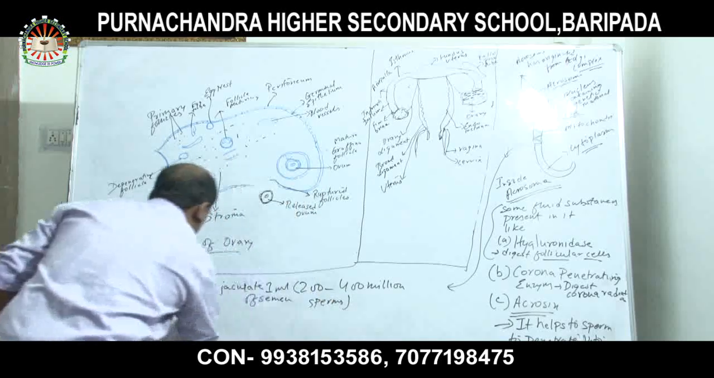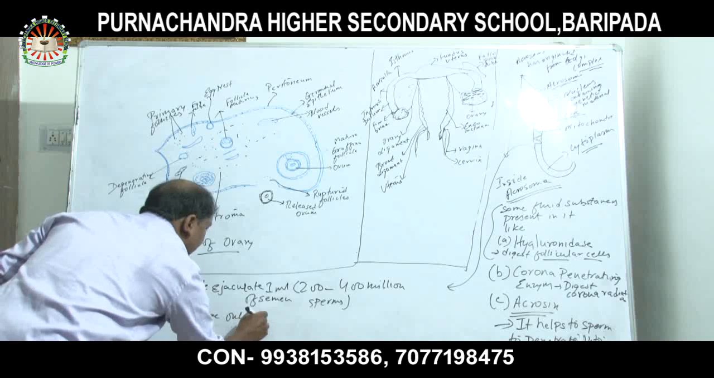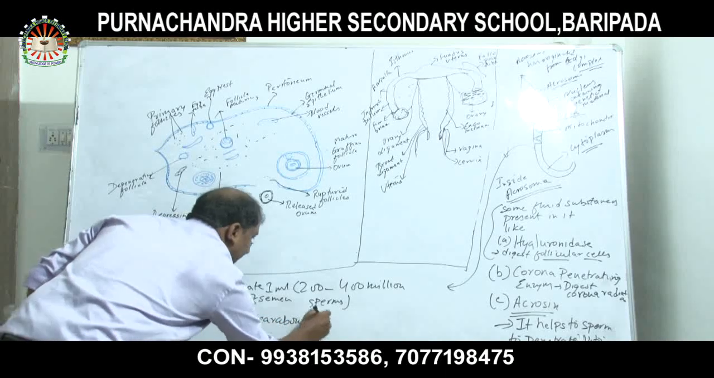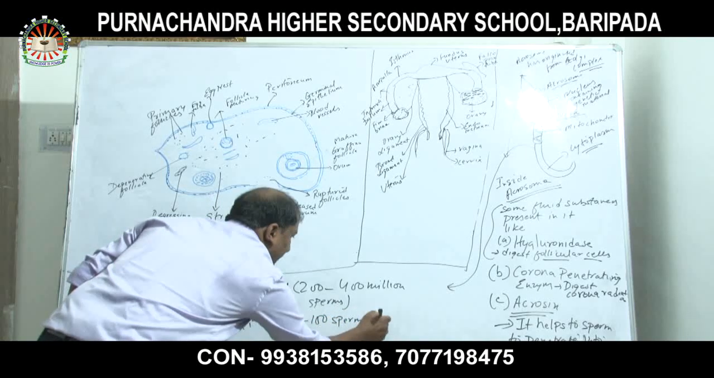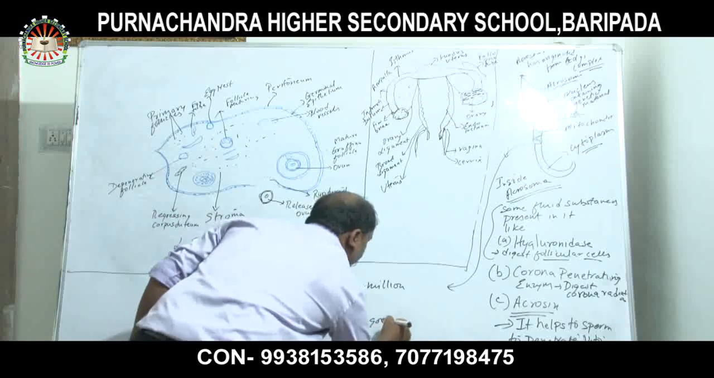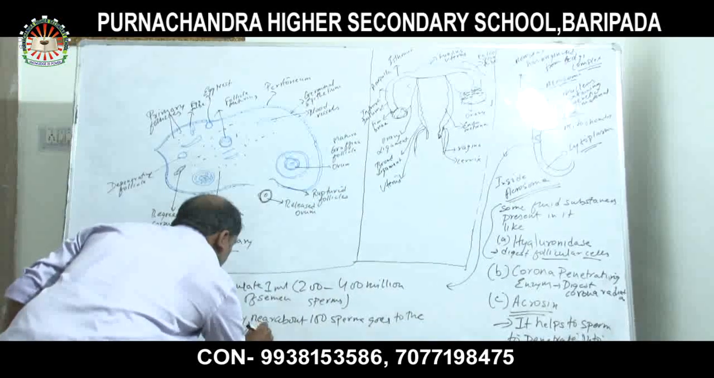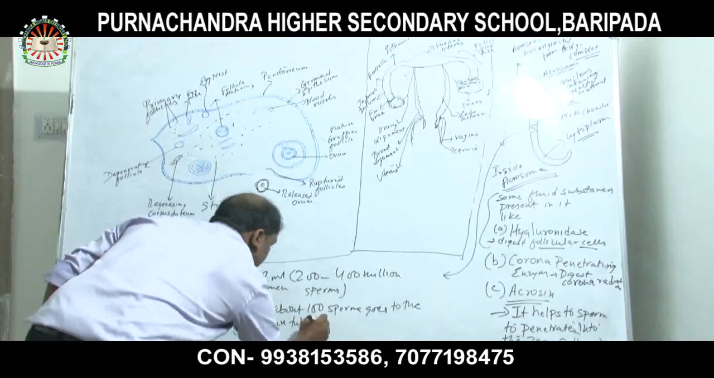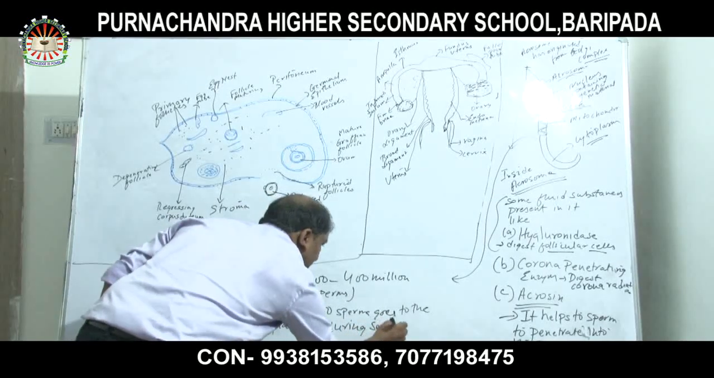Of these, only about 100 sperms go to the fallopian tube during sexual intercourse. Okay?